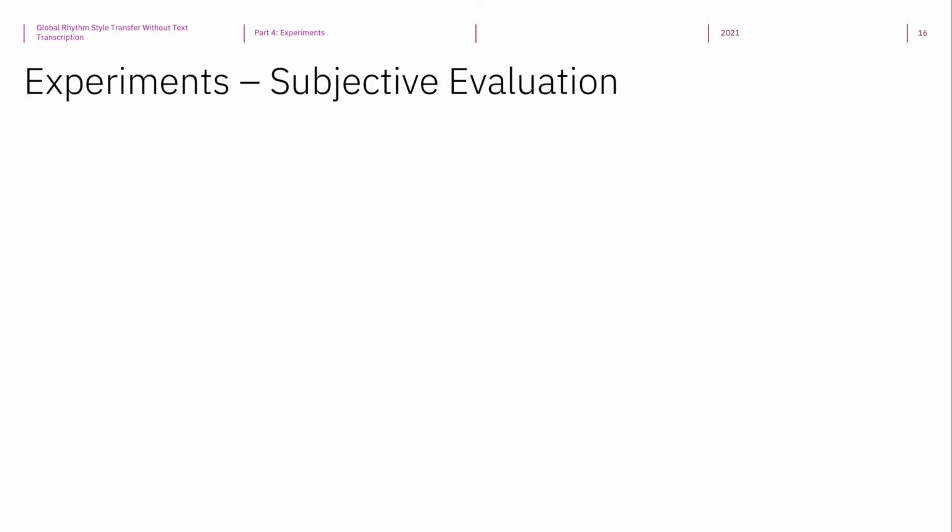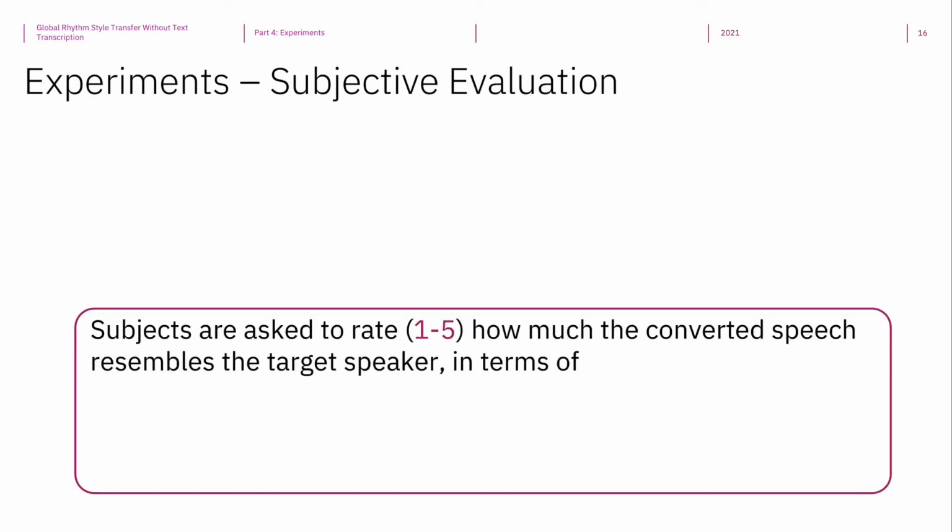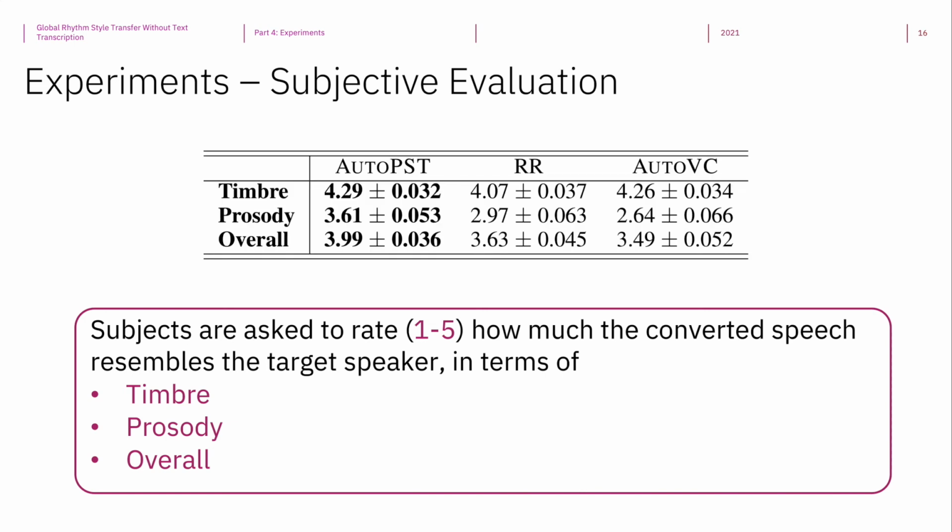We also performed a subjective evaluation where the subjects are asked to assign a score of 1 to 5 on the similarity to the target speaker in terms of each of the following three aspects: timbre, prosody, and overall. The results show that AutoPST conversion has the highest subjective similarity in all three aspects, particularly the prosody aspect.